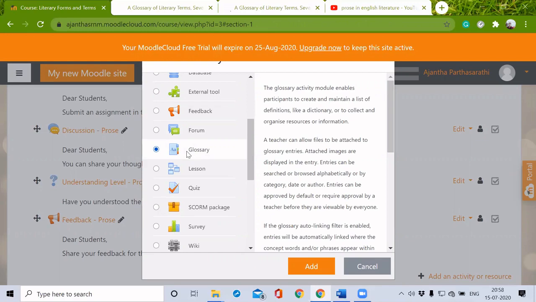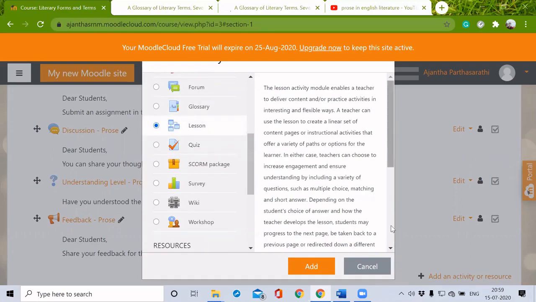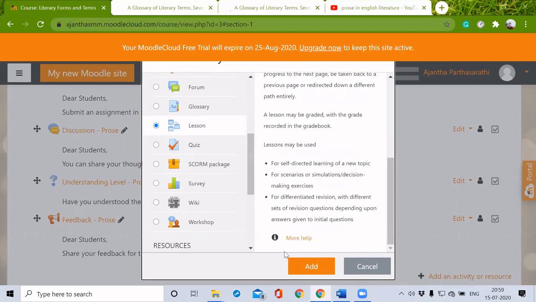After every chapter, there will be a glossary which will give the synonyms for the particular set of words which we have given for our references as well as materials. And a lesson is like a book we have edited. Here we can add some lesson topic. I will show you.